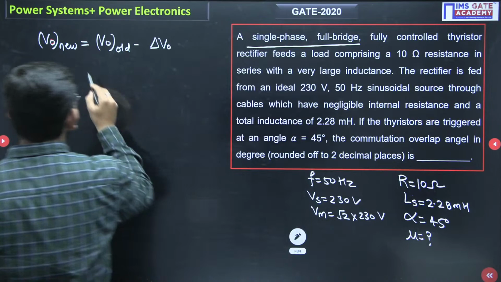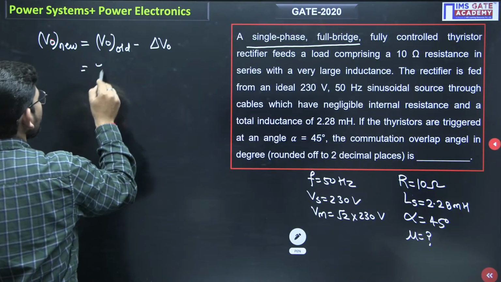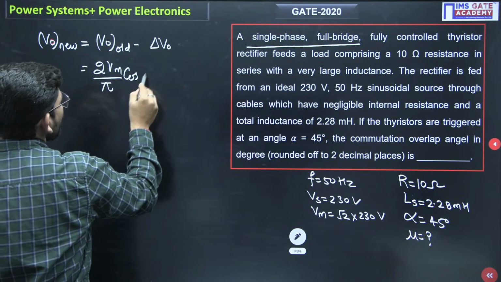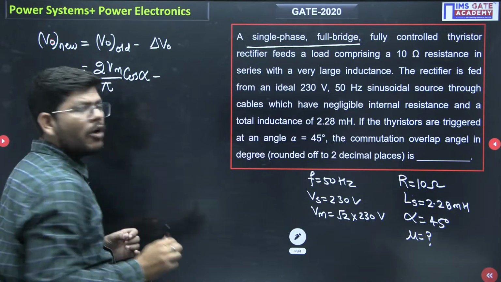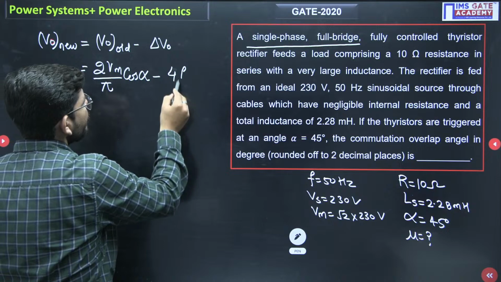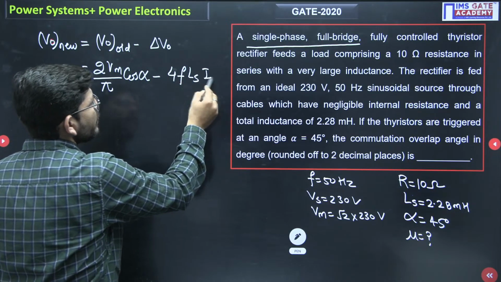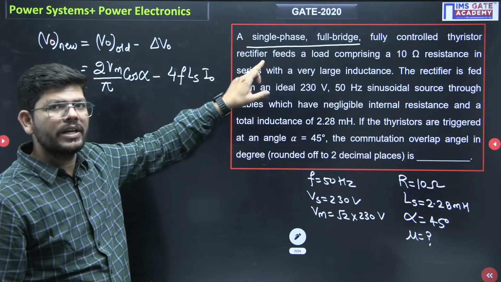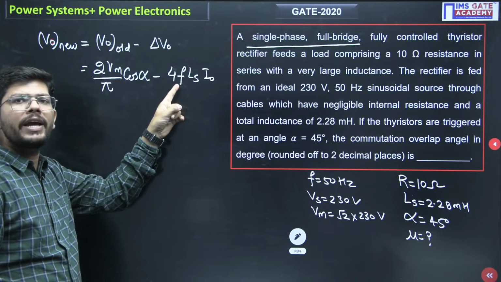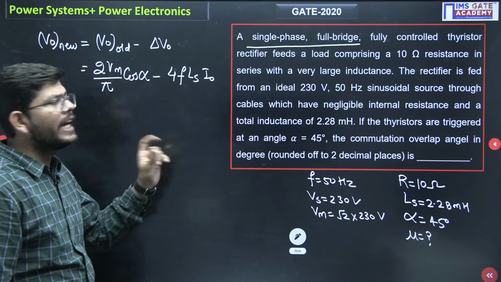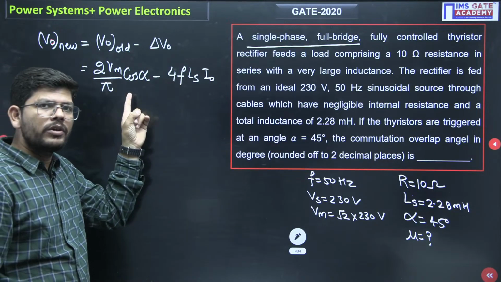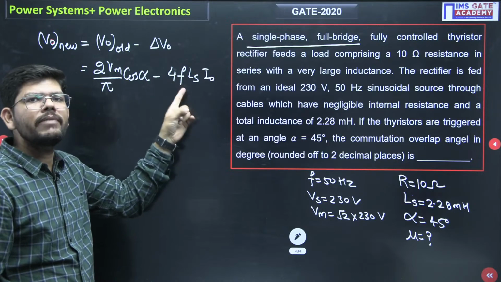Now what is the old voltage? In a single phase full bridge rectifier, the old voltage or the output voltage is always 2 Vm by pi cos alpha, minus the reduction. For this rectifier, the reduction will be 4 f Ls I naught. If it was a half wave rectifier, here you would write Vm by pi into 1 plus cos alpha, and the reduction would be f Ls I naught. If this is a 3-phase full wave rectifier, here you would write 3 Vm by pi cos alpha, and here you would write 6 f Ls I naught.